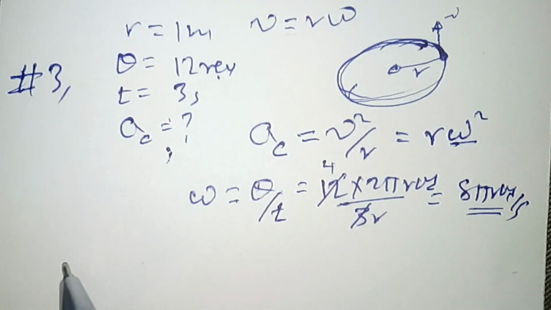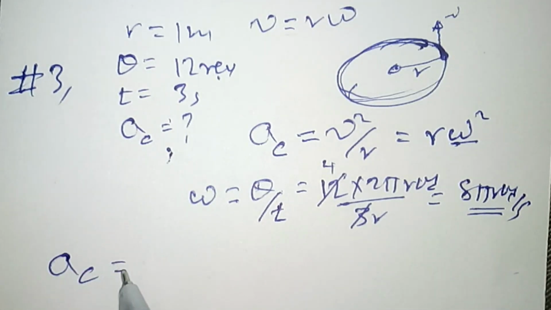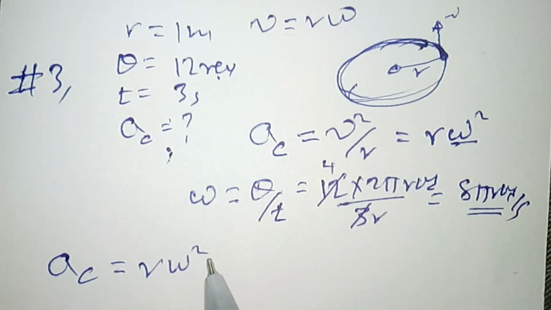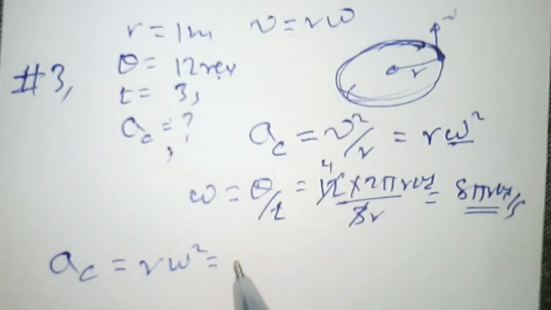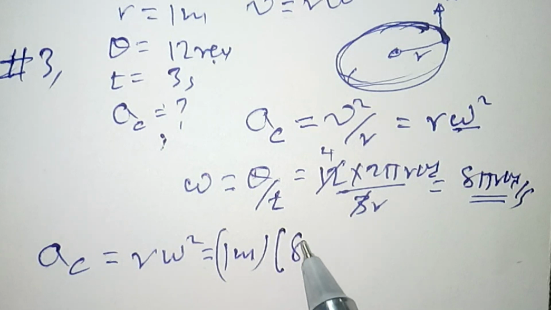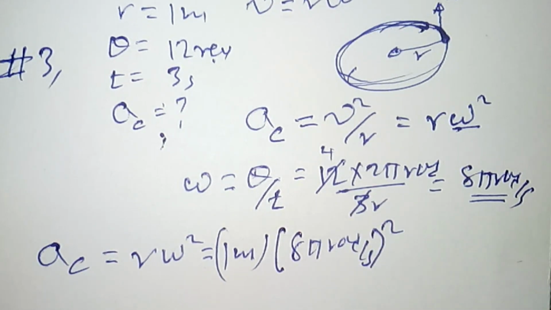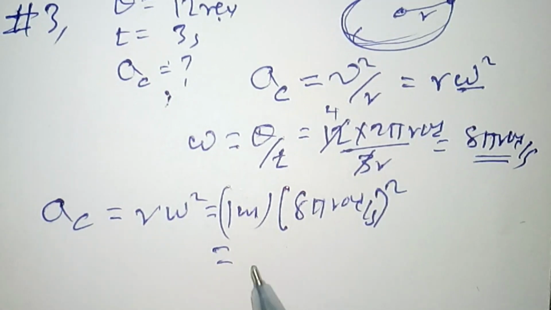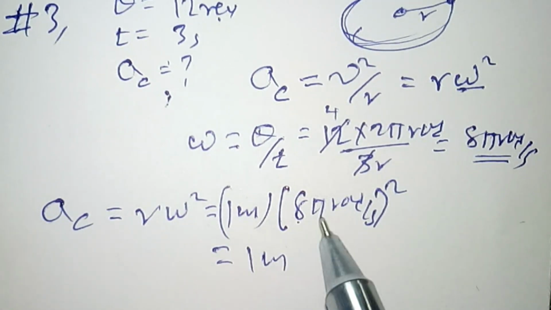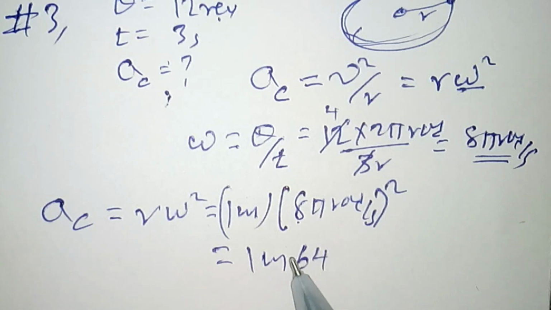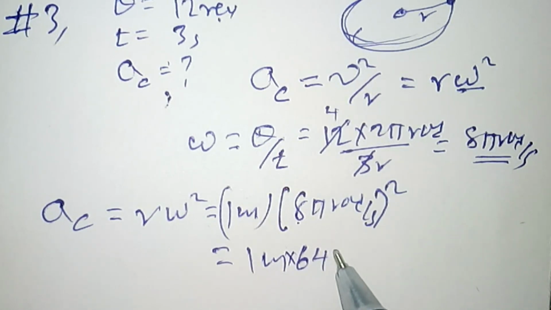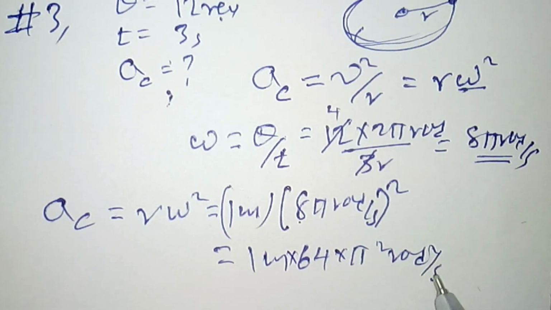Then the centripetal acceleration a_c is equal to r times omega square. Since r is 1 meter, this is 1 meter multiplied by 8 pi rad per second, the whole square. So 8 squared is 64 times pi square rad square per second square.